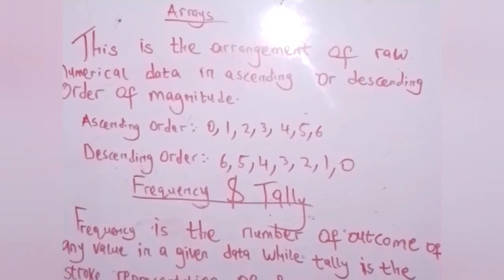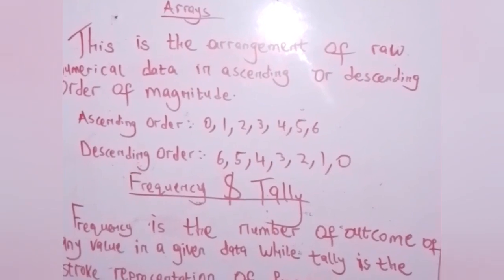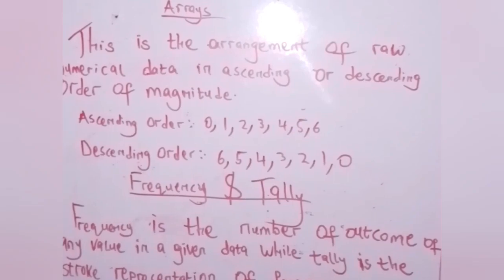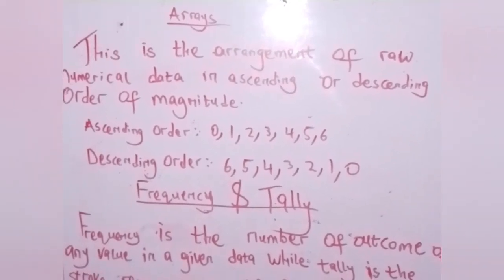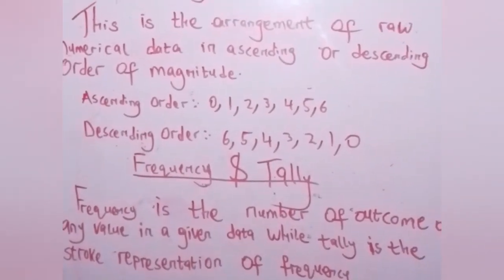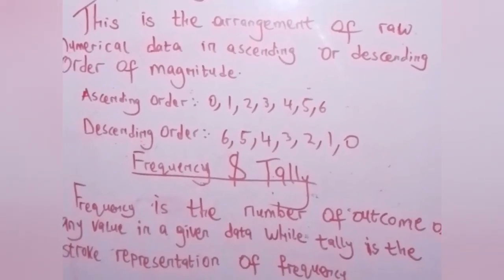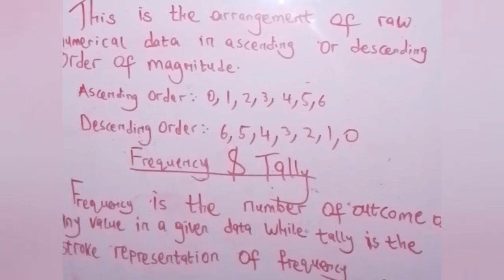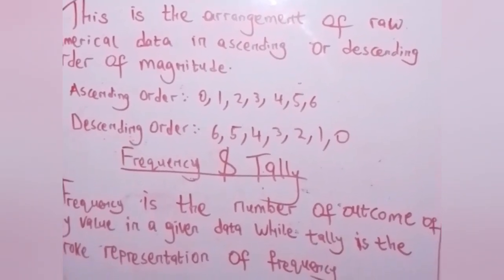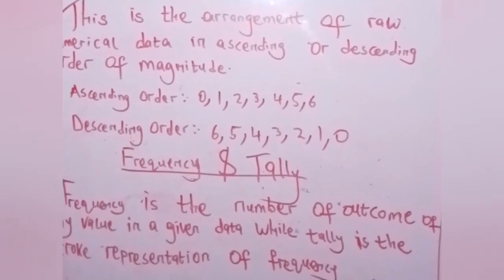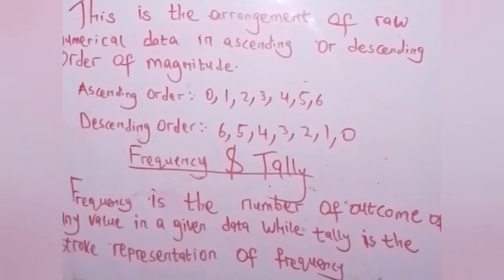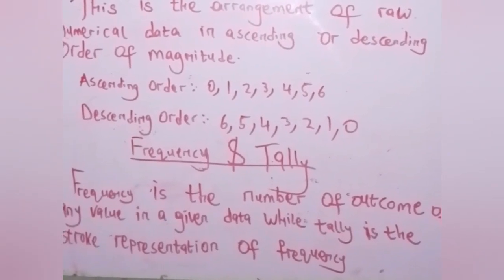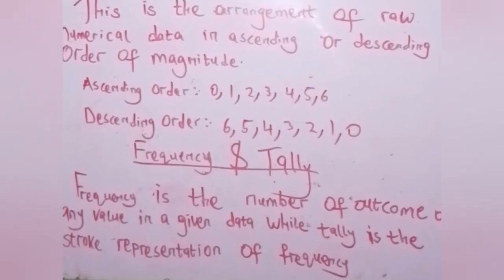When we are talking about an array, it is just the arrangement, whether in ascending or descending order. Ascending order is from the lowest to the highest. I mean 0, 1, you see, I write on the board 0, 1, 2, 3, 4, 5, 6. It is increasing, it's not decreasing. That's why we call it ascending. But when we talk about descending order, it is decreasing. It starts from the highest to the lowest: descending, 6 to 1, 6 to 0. That's what we call descending.